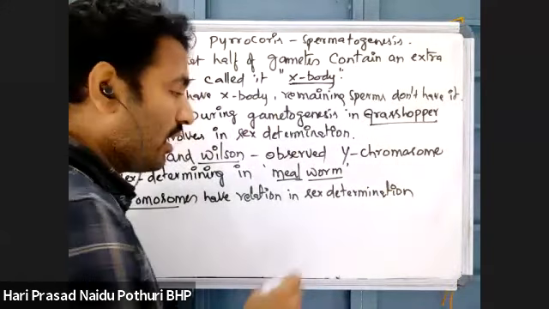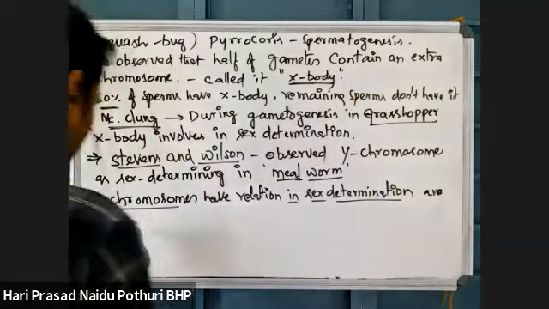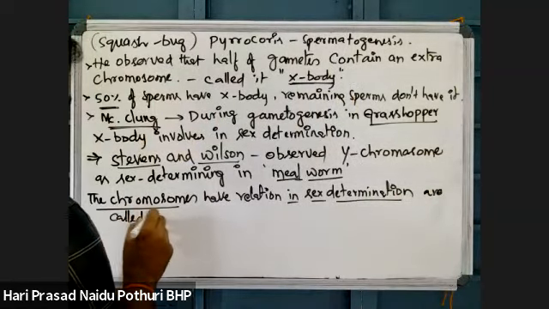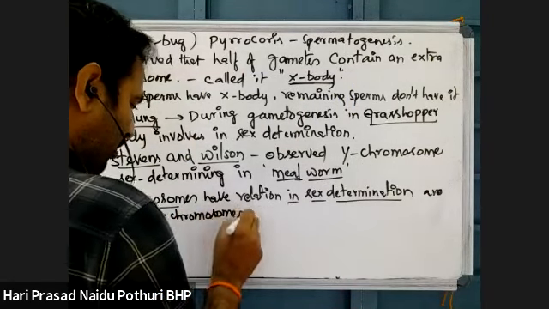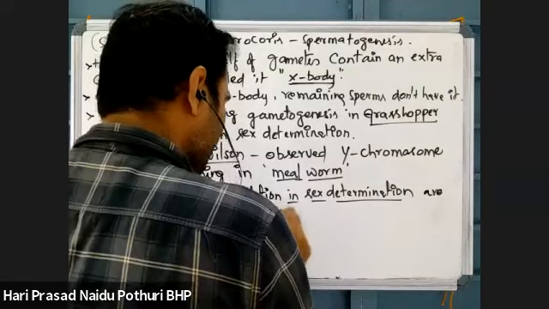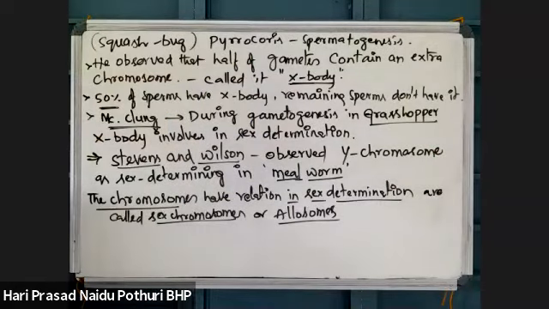The chromosomes which have a relation in determining sex are called sex chromosomes, which are named allosomes. Chromosomes involved in determining the sex of an individual are called allosomes, also called sex chromosomes.